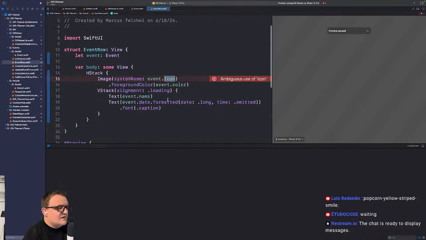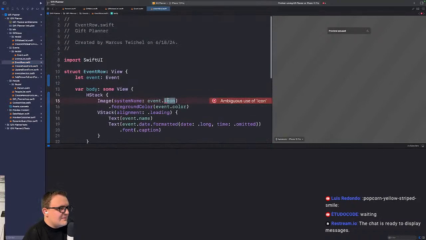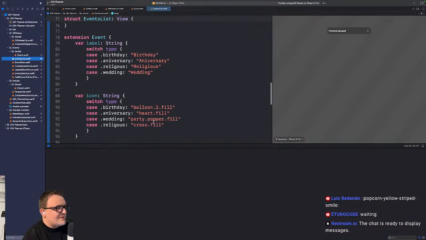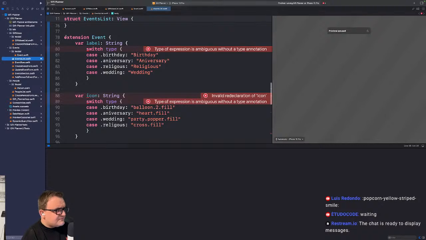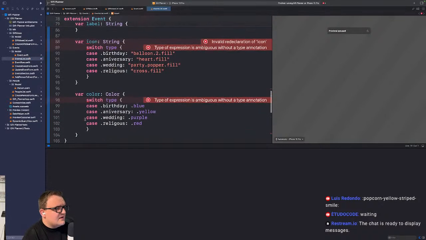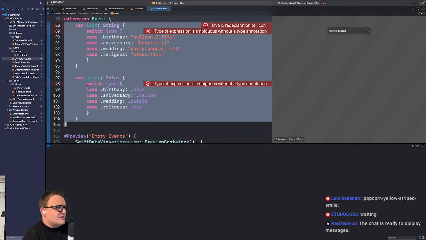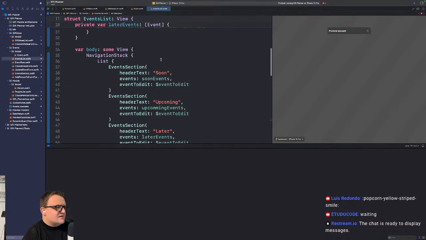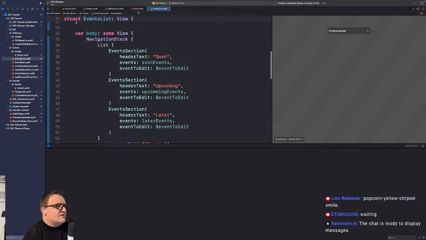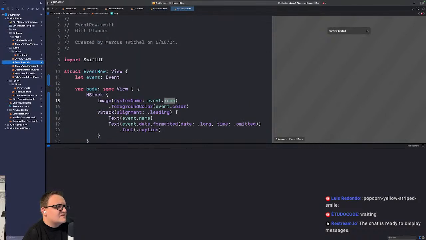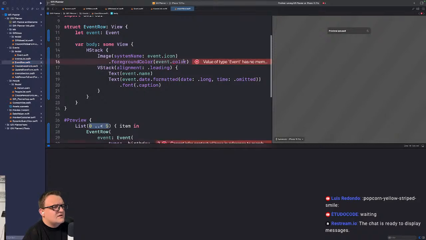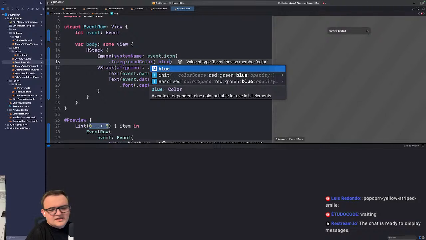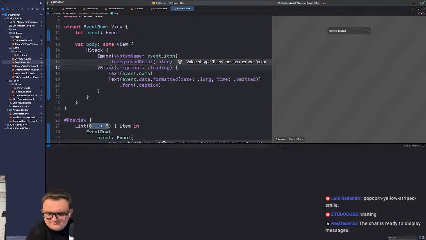And then in our event row, this is going to break, I think, because it doesn't know icon. And I actually created a macro somewhere. Was it under events list? Not a macro, sorry, an extension. Yeah, all this can go away. Oh, and even the color. Interesting. I think color we should revisit. But now I'm going to get all sorts of angry squiggles because of getting rid of all those. Like event.color, whatever. We'll just say .blue for now. Everything can be blue. Who needs any other color besides blue?